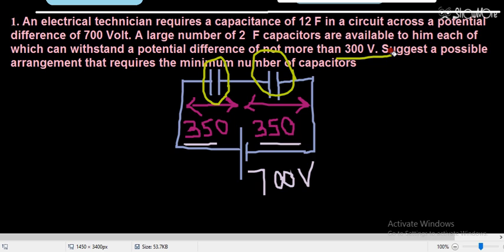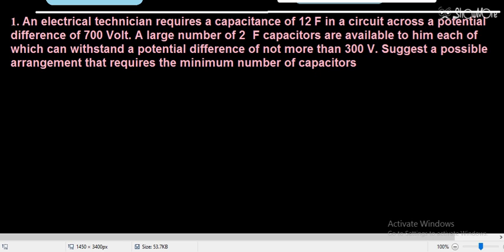So now I am telling you the best way to find the number of capacitors that should be connected. Divide the voltage which is given. So this is 700 divided by 300.